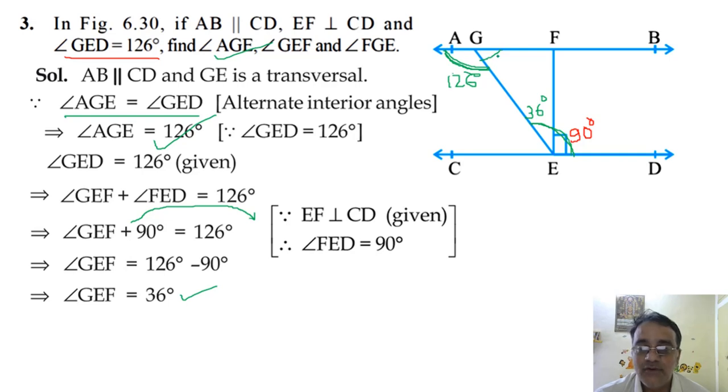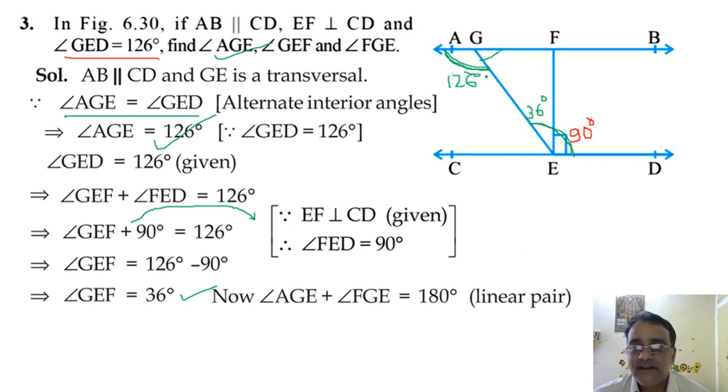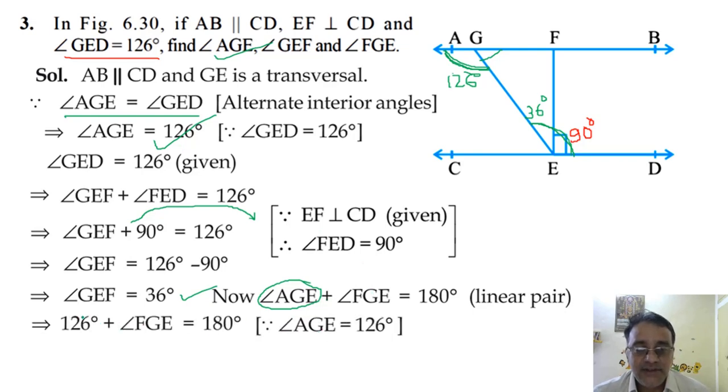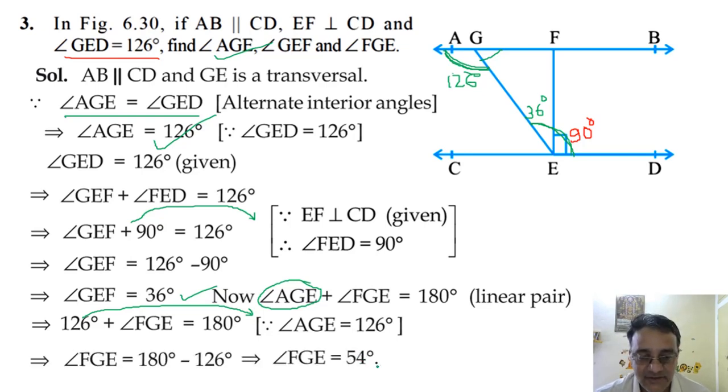So how will you find this value? By using linear pair. Otherwise you can use the sum of co-interior angles on the same side of the transversal also. Okay, but linear pair ज़्यादा easy है. The sum of these two angles is 180 degree, and this angle we already got is equal to 126 degree. So we'll shift 126 to this side, it will become minus 126. 180 degree minus 126, how much we will get? 54. Right, so we'll get 54 degree. So this is the final answer. Any doubt in this question? No, sir. Okay.